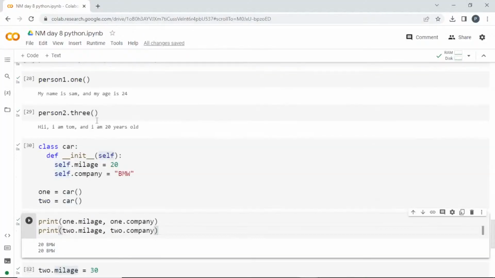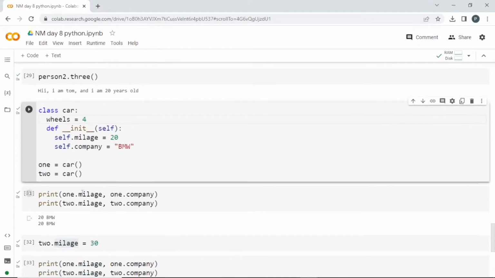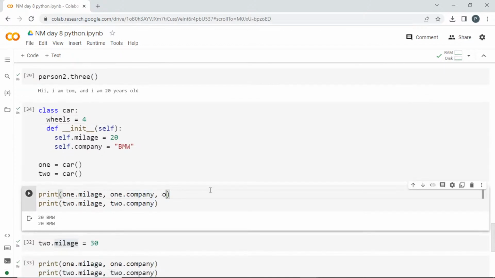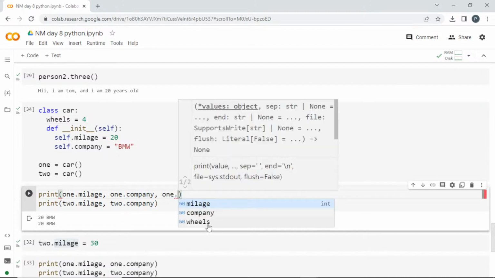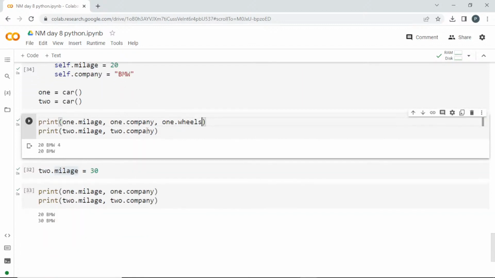I'll set wheels is equal to 4 here. Now I'll try to print. We are getting this 4, right?